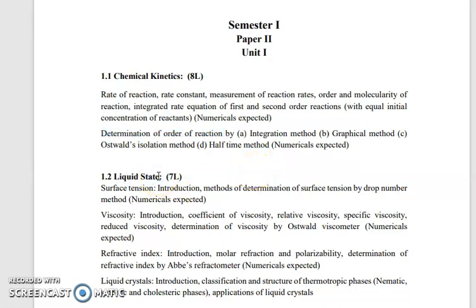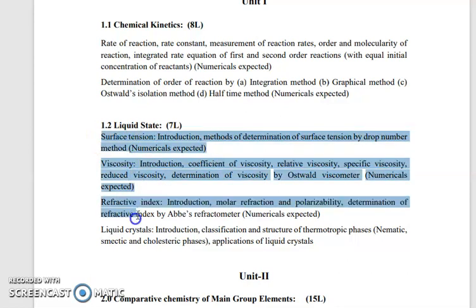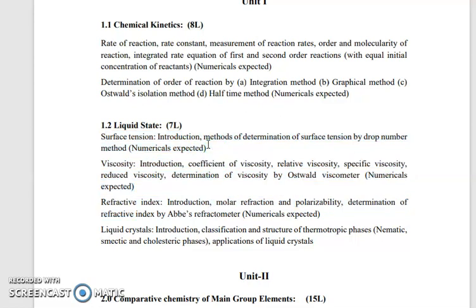Next chapter is liquid state. In this chapter, we see three points which are very important. First one, surface tension. Next, viscosity. And third one is the refractive index. Because these three points are important, accordingly they come in the final semester exam. In surface tension, we see the method of determining surface tension by the drop number method, and some problems on it.